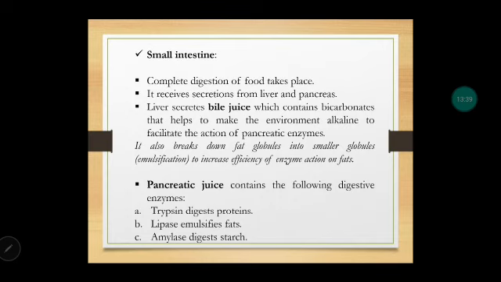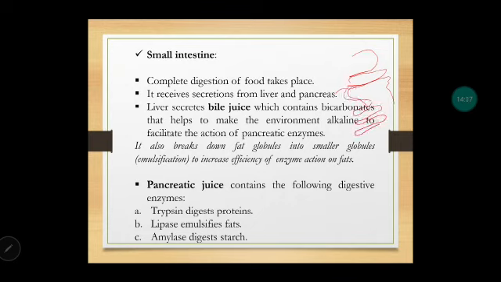Next, coming to small intestine. Small intestine is that part of the alimentary canal where complete digestion of food takes place. Whether we are talking about proteins, carbohydrates or fats, everything is digested in the small intestine. Now small intestine receives secretions from liver and pancreas. If you remember the diagram, there was the stomach, here the pancreas is there, then the large intestine starts and here only the small intestine begins.